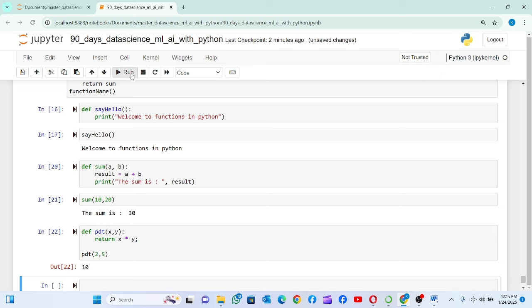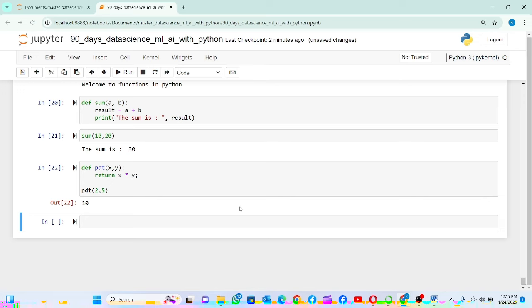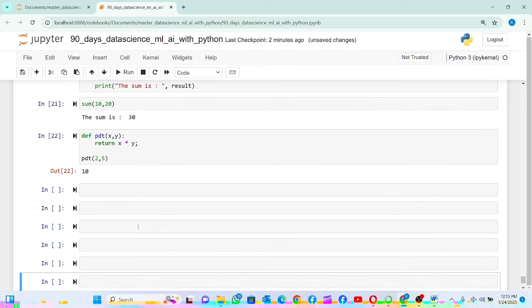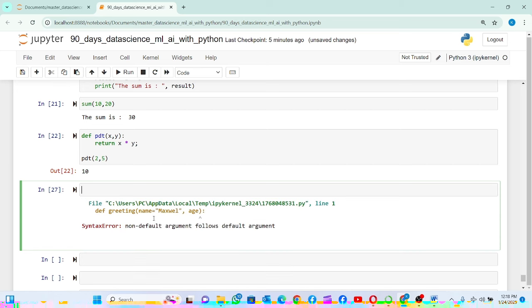We also have functions that can take default parameters. For example, there's some value that you want to be there by default. So we can create a function that takes a default argument.